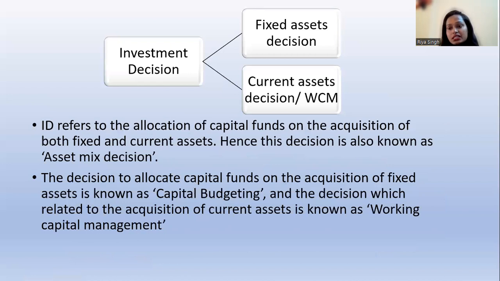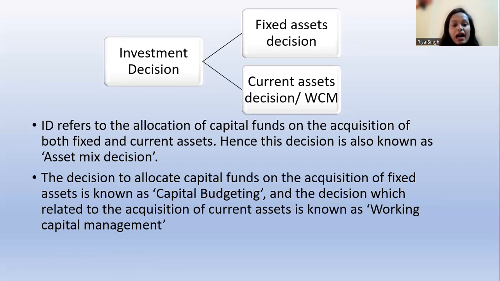Now the next decision is the investment decision. Now we have our capital structure, we have our appropriate funds or capital. Now we have to decide where we are going to invest the capital which we have in our capital structure. That investment decision will be between fixed assets and current assets: what total amount we should put in the investment of fixed assets and what total amount we should put in current assets. That will be the investment decision.